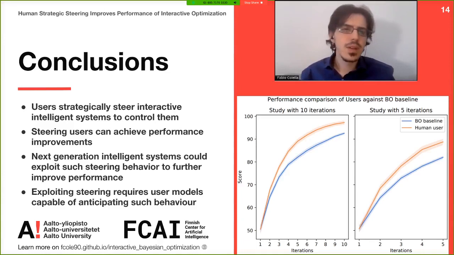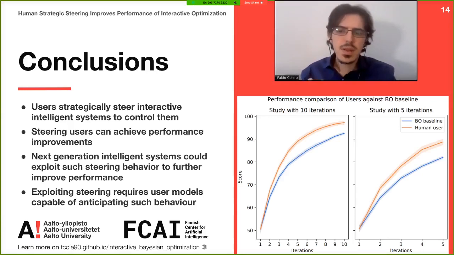Our conclusions about this study are that users strategically steered the interactive system to control it. They also, in this behavior, can achieve better performance. One additional thing is that next-generation intelligent systems could exploit such steering behavior to further improve their performance.